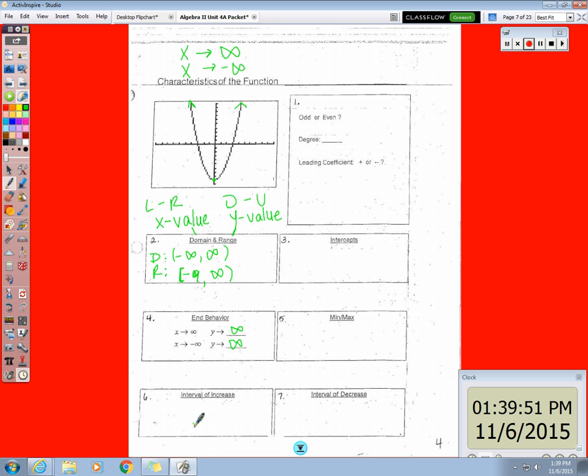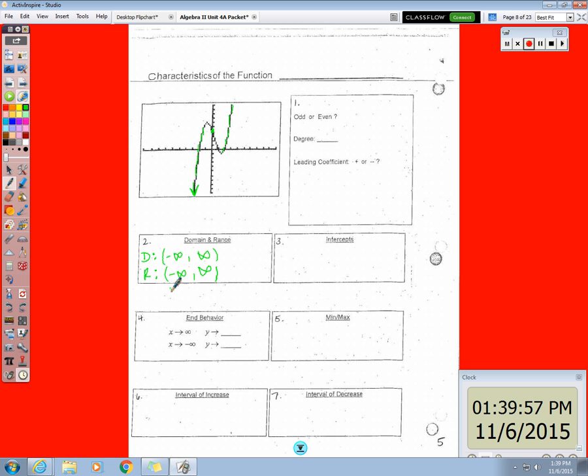We'll get to that next. Okay, so let's look at the next one together. x approaches infinity, so we need to go to the right side of the function, and what do we do? We're going up. Okay, then the next one, x approaches negative infinity. If you go to the left side of the function, you're going down, so y approaches negative infinity.